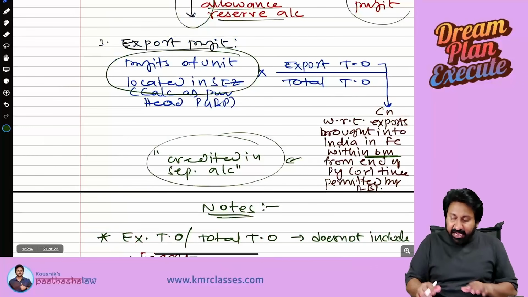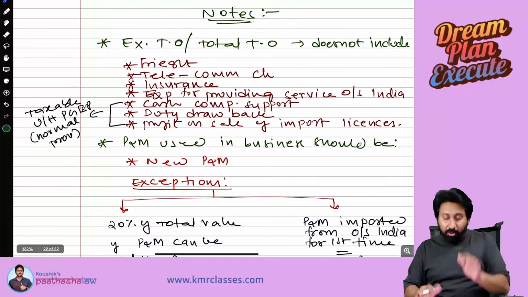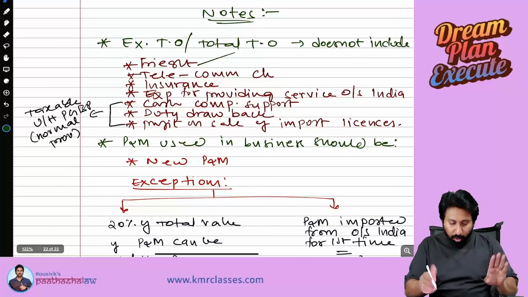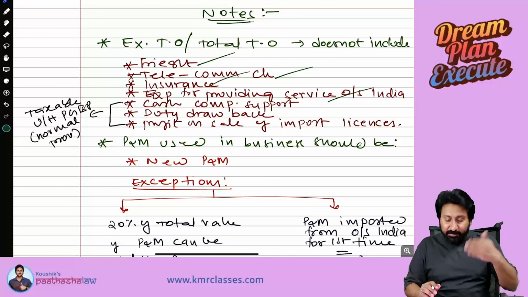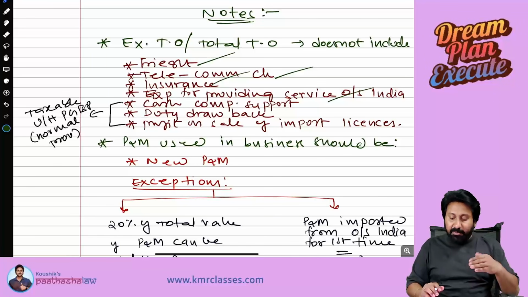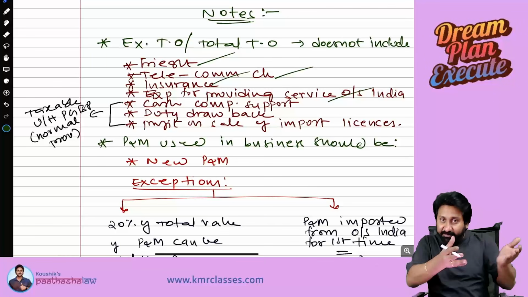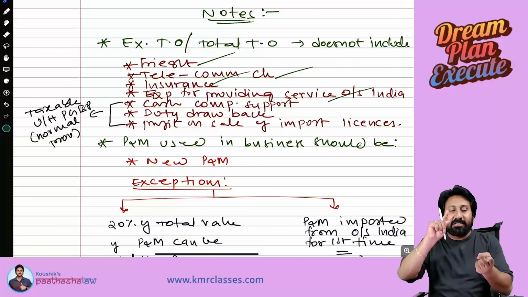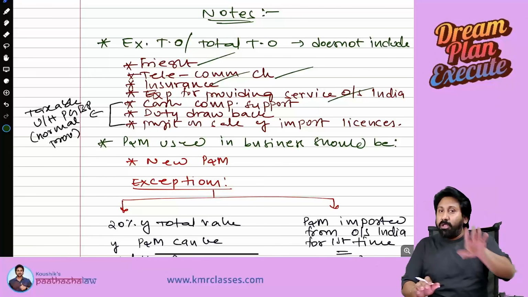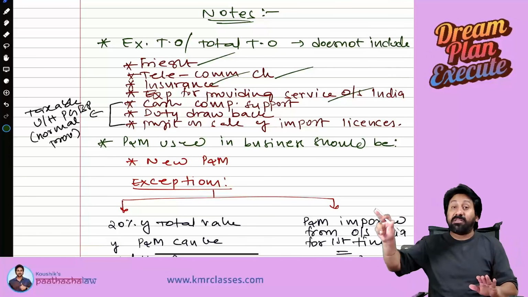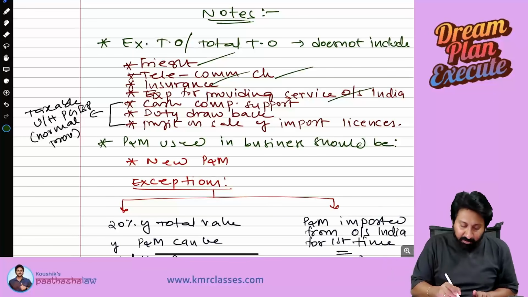Next, in that export turnover, what should not be included? Any freight collected, any telecommunication charges or insurance charges or any expenses for providing any service, incidental charges if you collect from them. So, freight charges, telecommunication, insurance, or any other incidental charges you collect from them, that should not be treated as turnover. Those come under other incomes, not under export turnover.